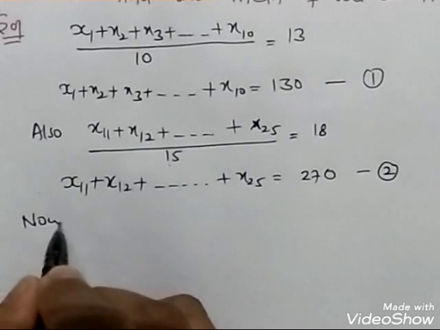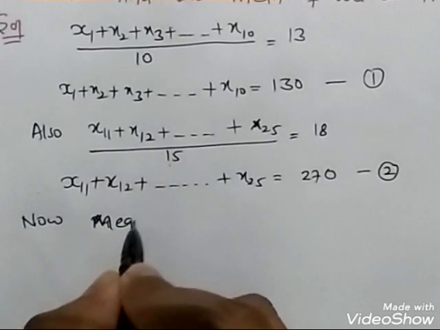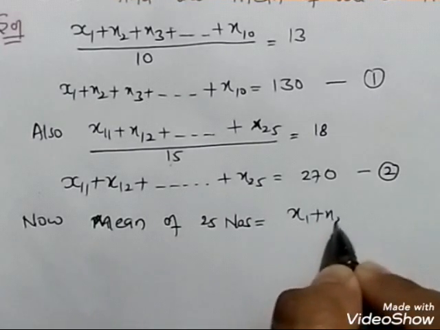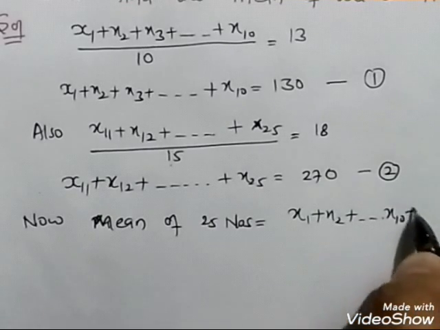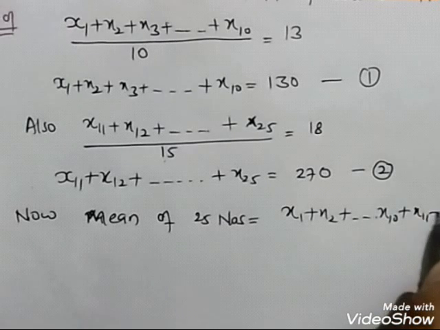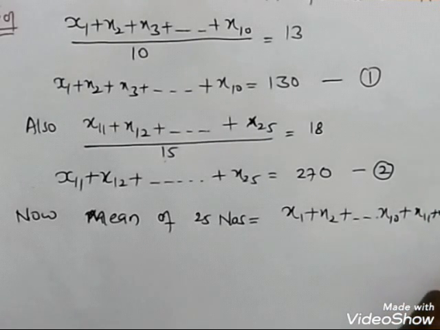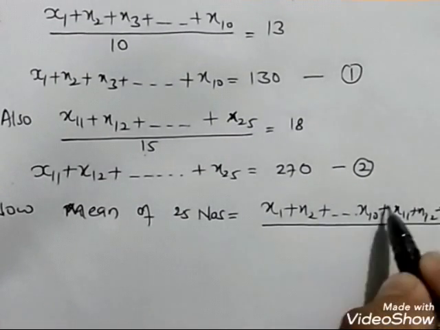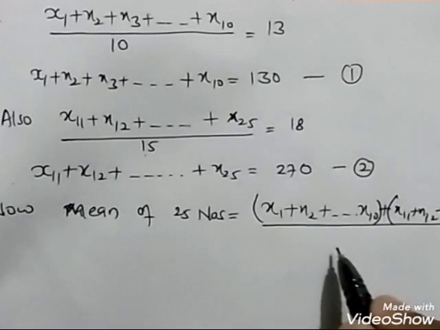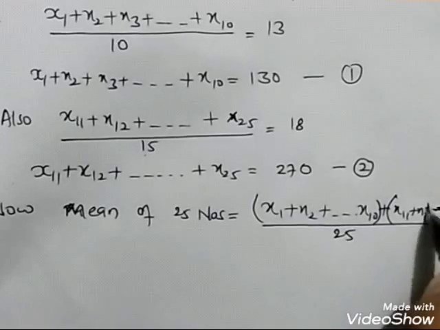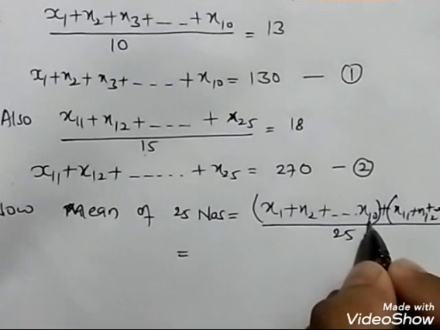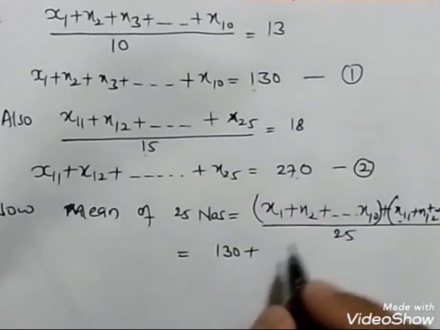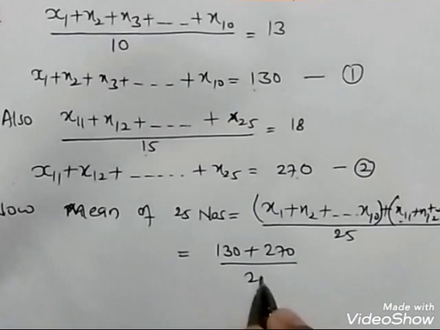Now the mean of 25 numbers is equal to x1 plus x2 plus dot dot dot till x10, then x11, x12 till x25, upon 25. We are provided that x1 plus x2 up to x10 is 130, and x11 up to x25 is 270, upon 25.